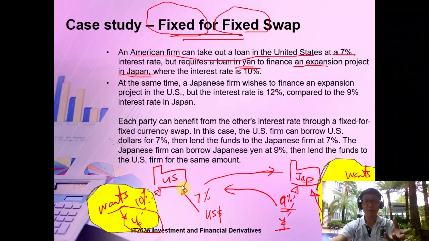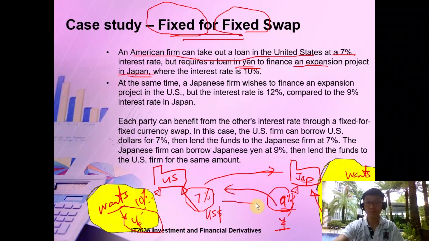Japan company, you help me borrow the yen, and I help you borrow the US dollar. The US borrows US dollar at 7%, whereas Japan can borrow at 12%. So I help you borrow at a lower rate compared to 12, and the Japan company helps me borrow yen at a lower 9 compared to 10.